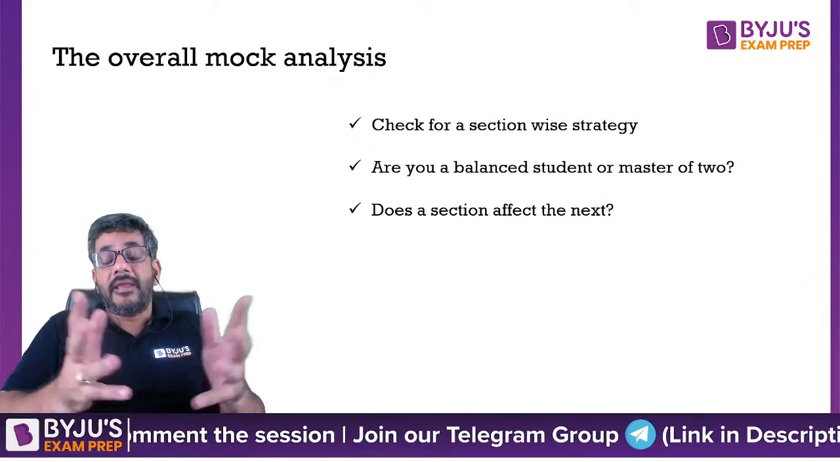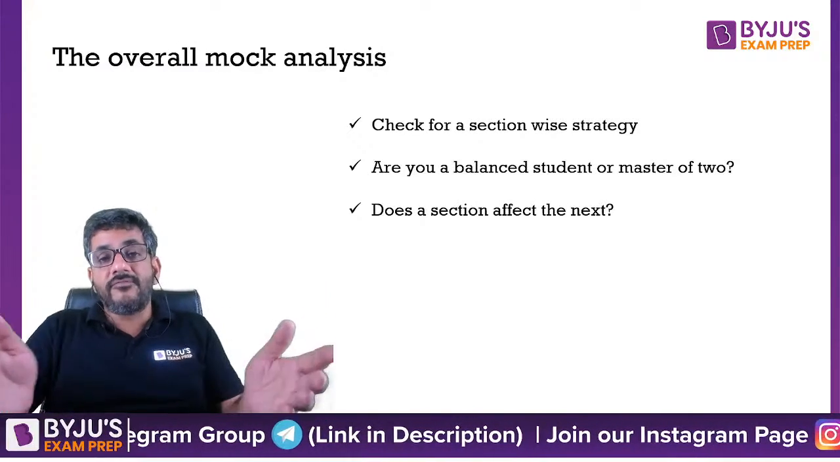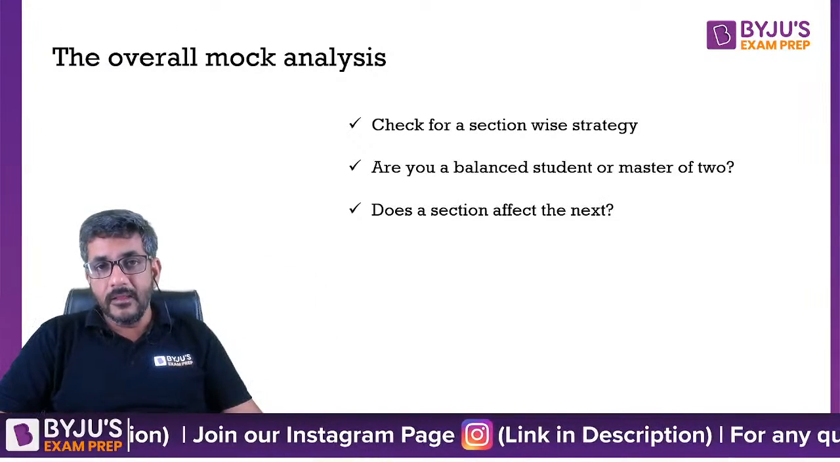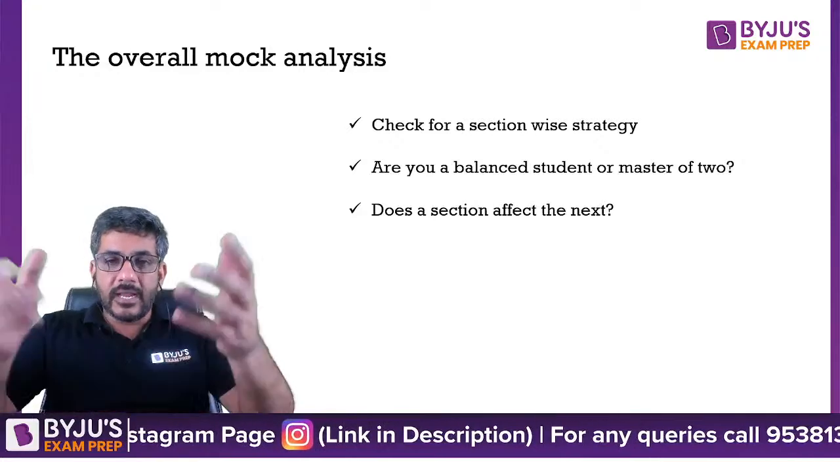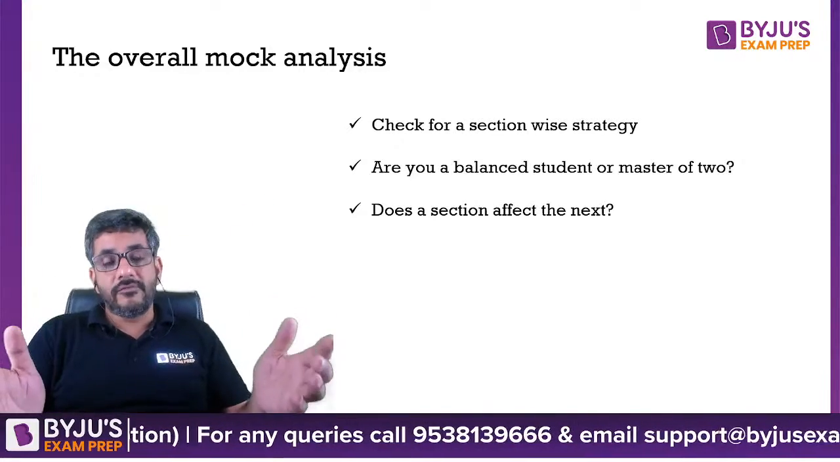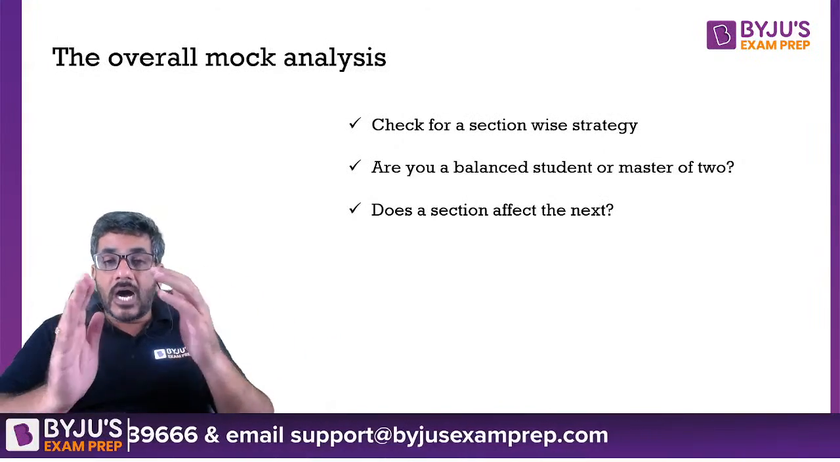I mean, this might be happening with many of us. My LRDI did not go well, so therefore it completely screwed up my QA paper, but actually QA was very easy. Or because my VARC went bad, I actually did not do well in the other two sections. That happens with many of the students. Because one section goes bad, it happens with the other two. How do you deal with this?